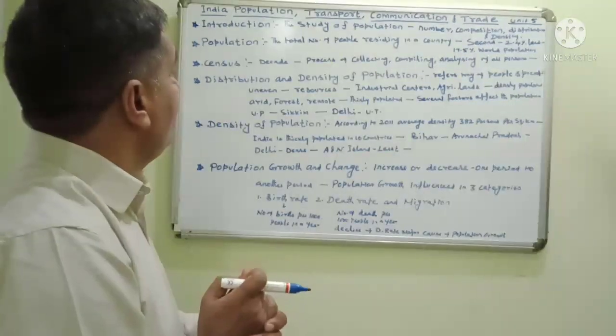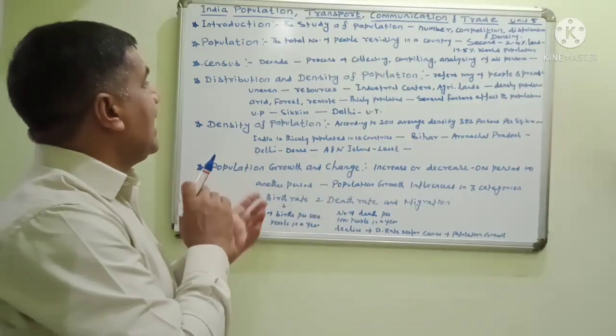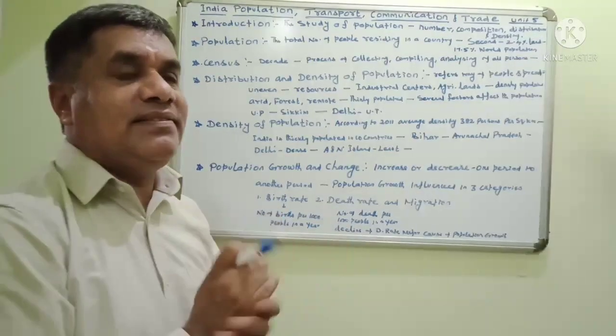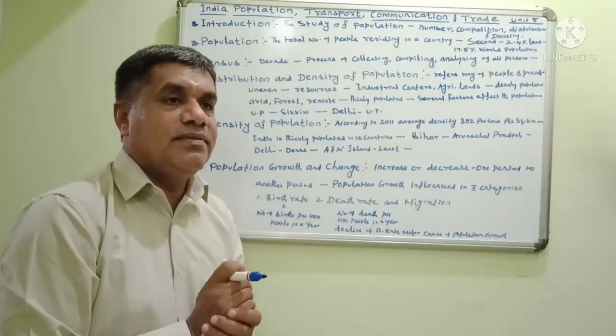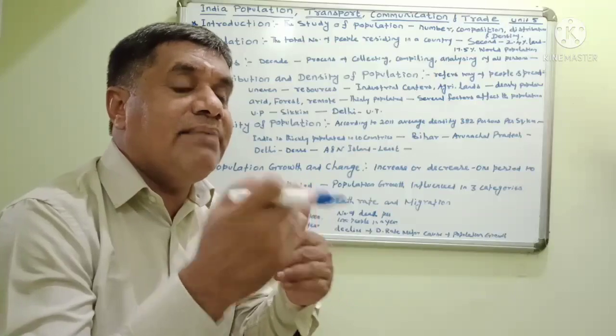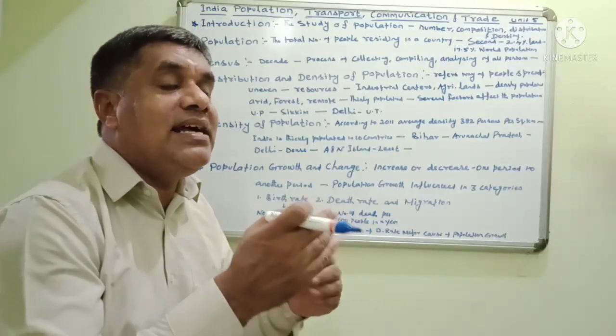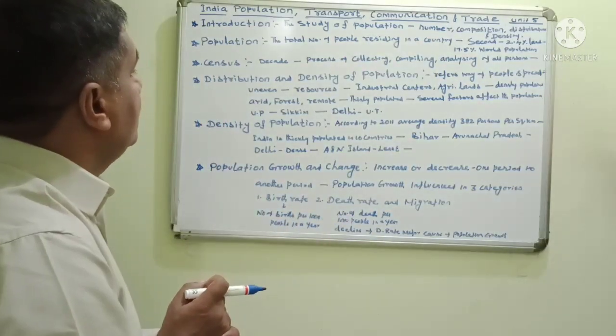The population is uneven, not even. One area has more and more population, another area has low population.